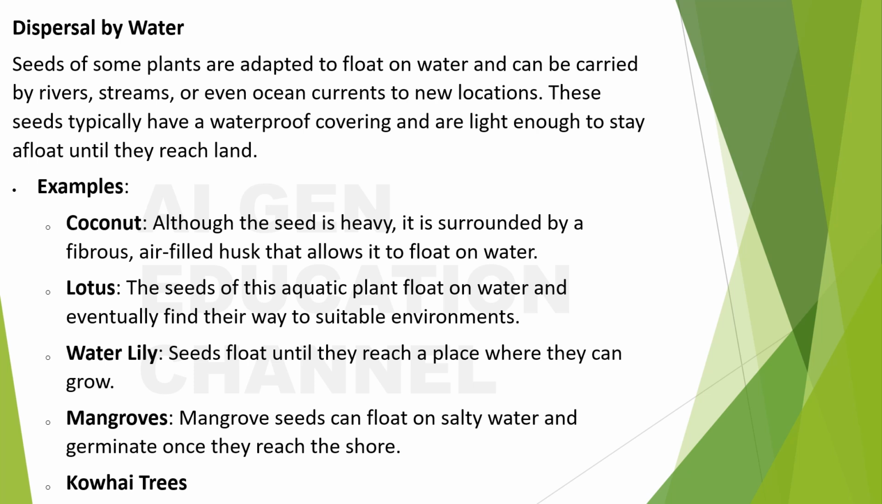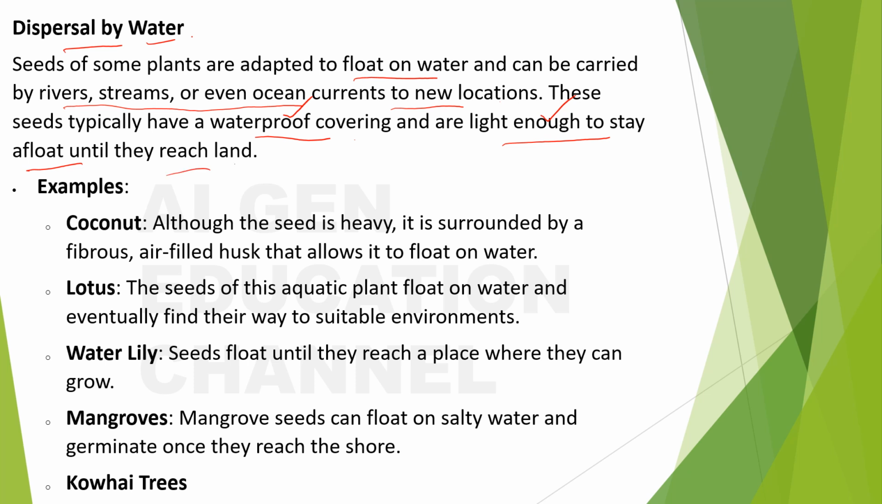Next, dispersal by what? By water. Seeds of some plants are adapted to float on water and can be carried by rivers, streams, or even ocean currents to new locations. These seeds typically have a waterproof covering and are light enough to stay afloat until they reach land. So how can these seeds float on the water? It is because they have a waterproof covering and are light enough to stay afloat until they reach the land.